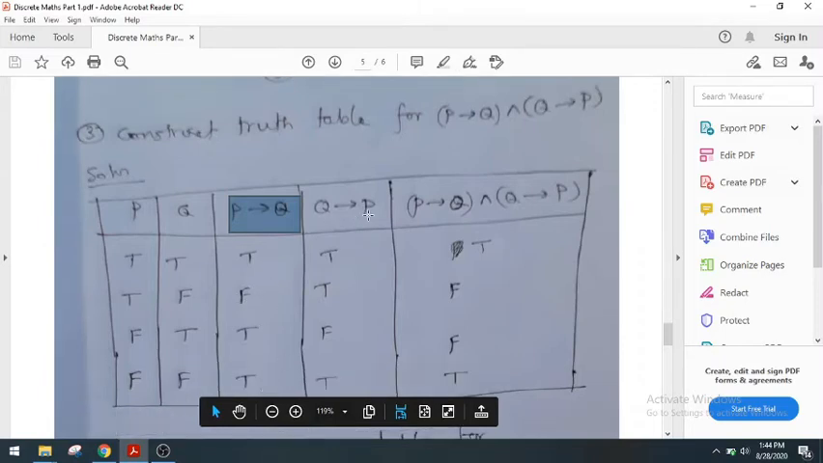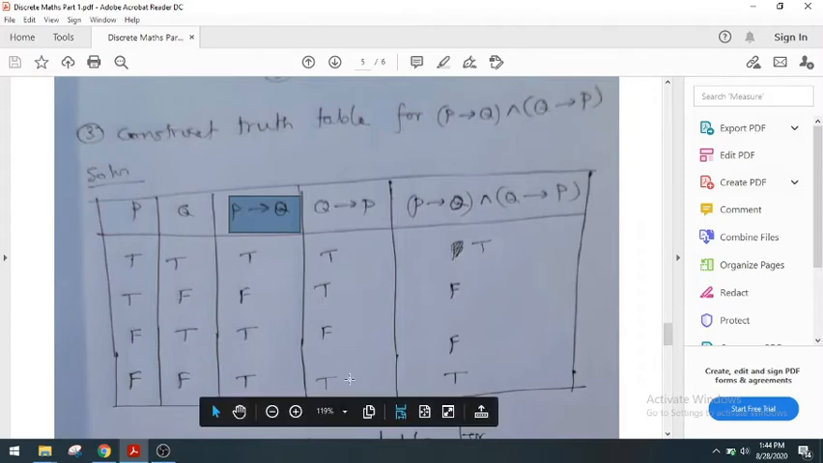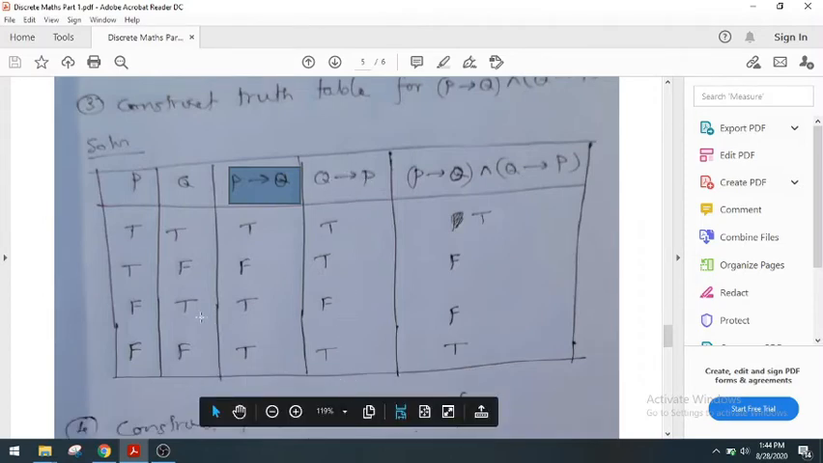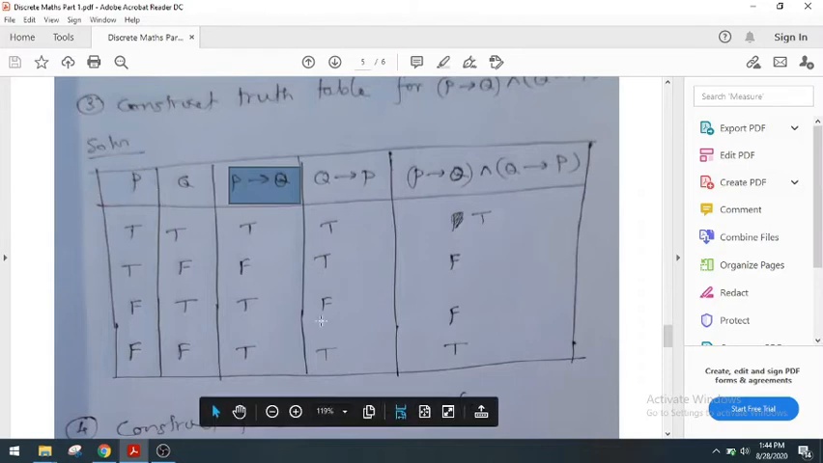Now Q then P. Q then P means look at T in Q, look at F in P. If there is T, F from Q to P, then the answer is F, otherwise true. Look at here, in Q we have T, in P we have F, therefore we have TF in Q then P, therefore it becomes F, otherwise true.